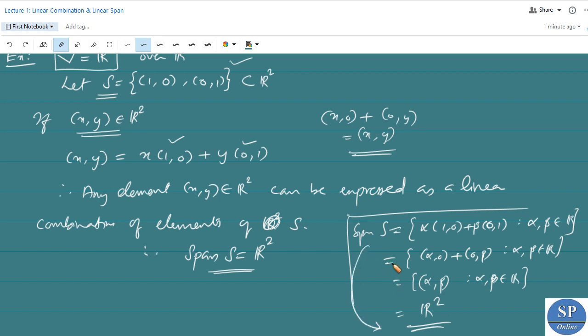In this way also we can prove that span of S is equal to R2.